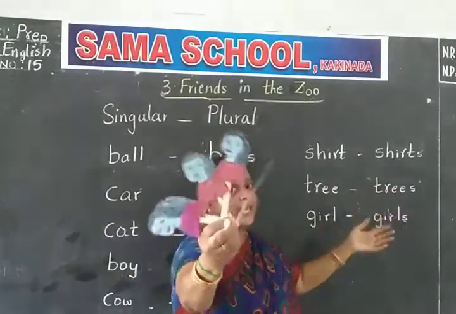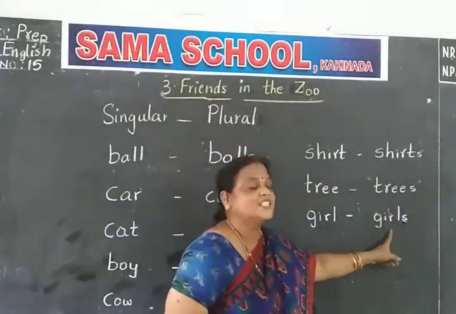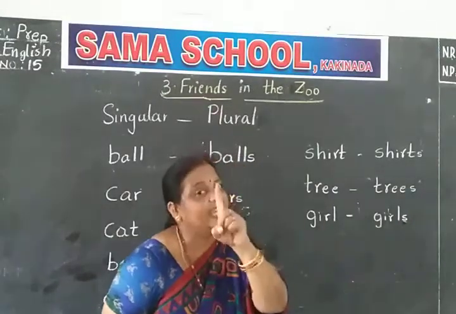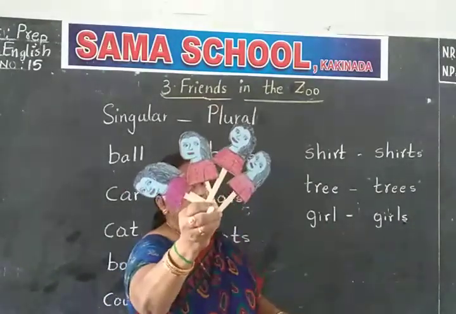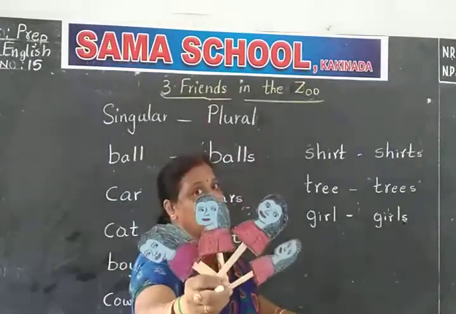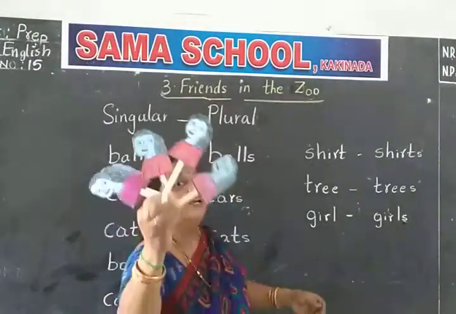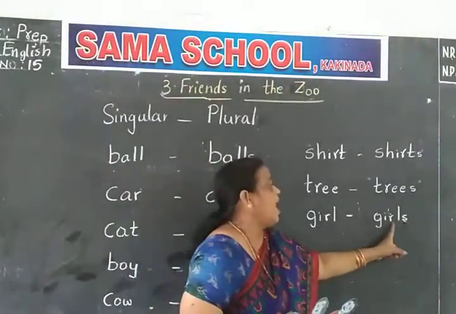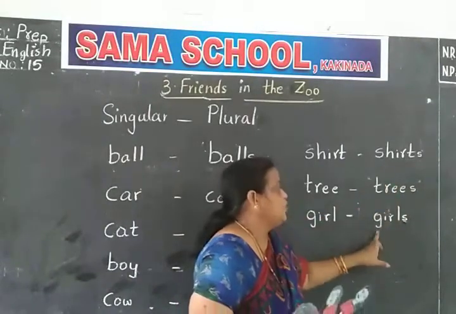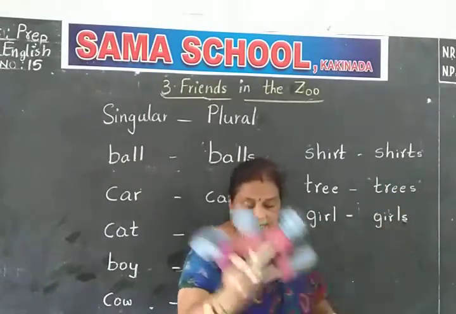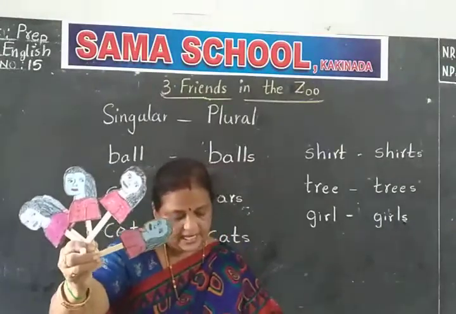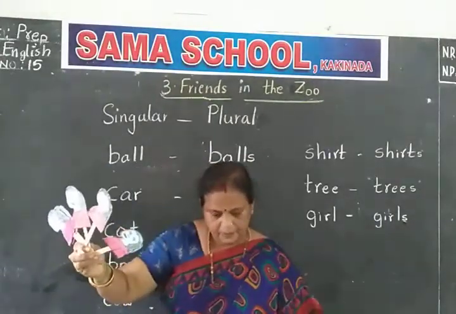If many are there, what do we say? Girls. Here we see many girls. Chala mandu unnaru. Manam emanalamma? Girls.